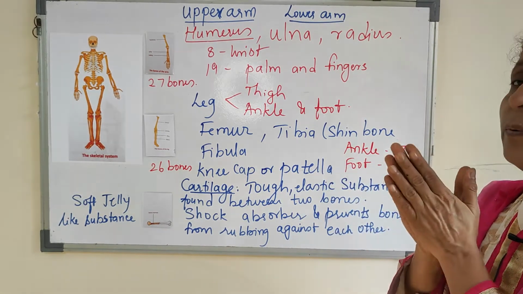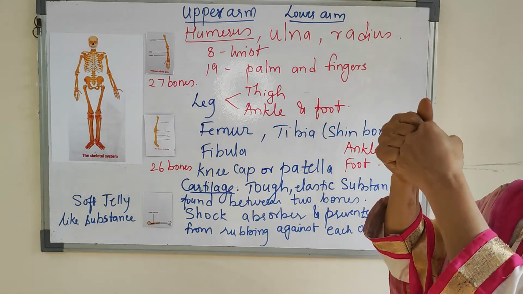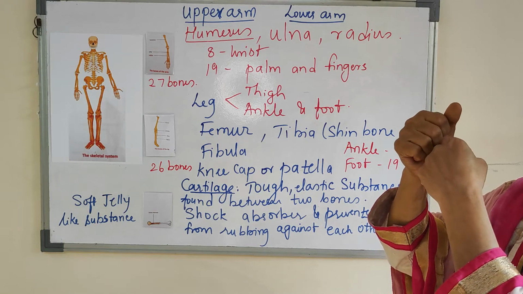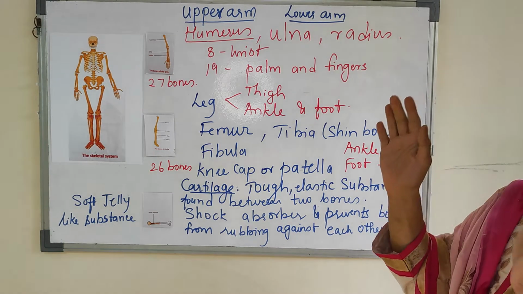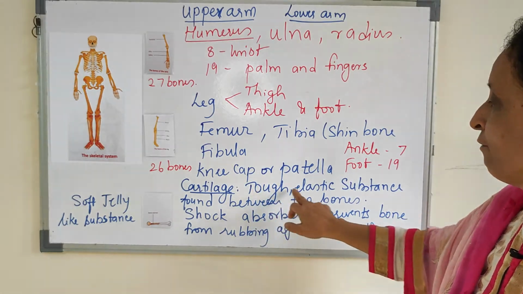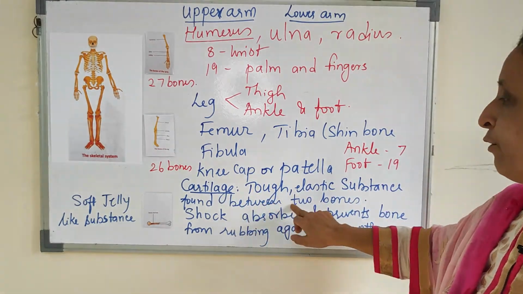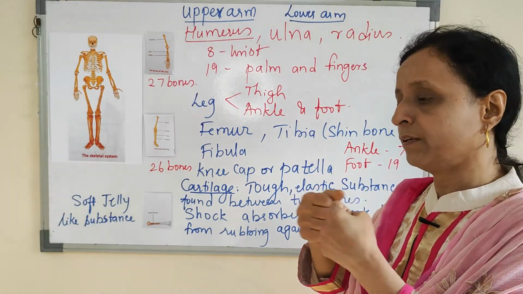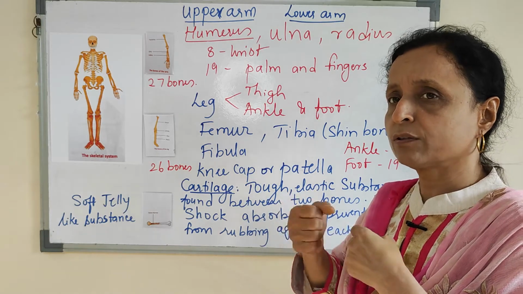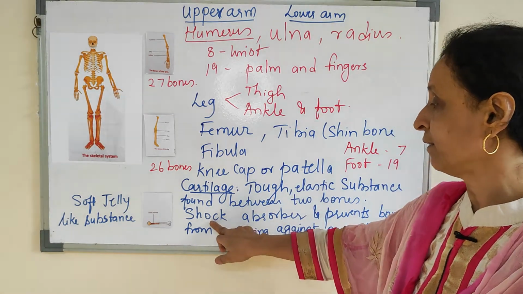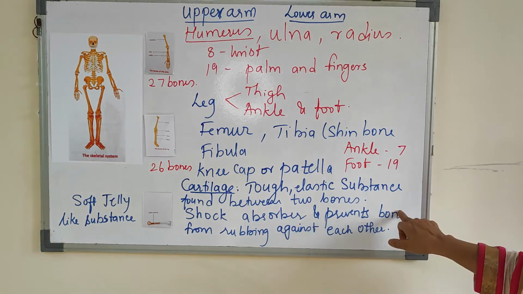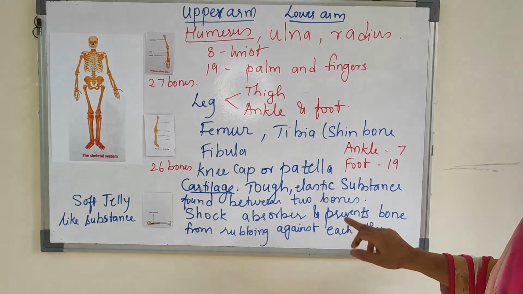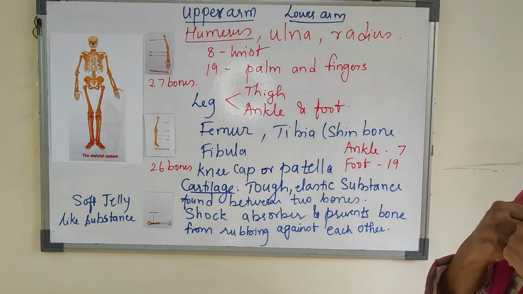So cartilage avoids wear and tear. If two hard bones would have rubbed against each other, wear and tear would have taken place. But since there is cartilage, wear and tear does not take place. It is a tough elastic substance found between two bones. It absorbs the shock, for example when you are walking, and avoids the bones from rubbing against each other.